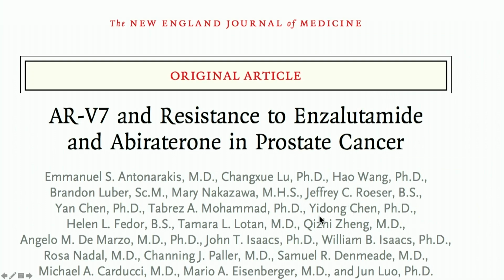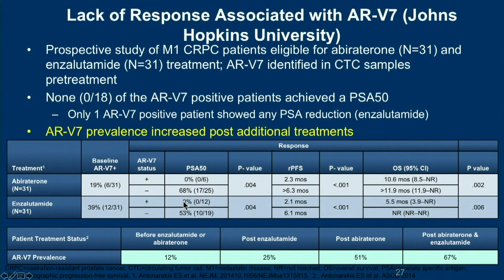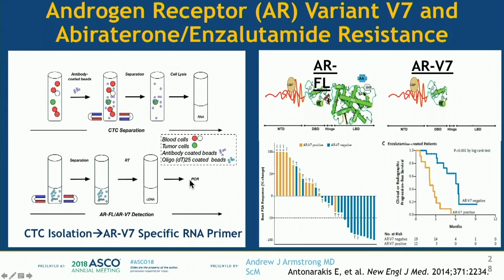A lot of this was brought out by Emmanuel Antonarakis. Many of you are familiar with this. They looked at the prevalence of ARV7. I'm not going to belabor you with this, but baseline prevalence is about 12%. But then the V7 status goes up as you get exposed to more therapies. And if you test positive for ARV7, your PSA 50 is basically zero, whether or not you got Abi or Enza, because these drugs are modulating the androgen receptor axis.